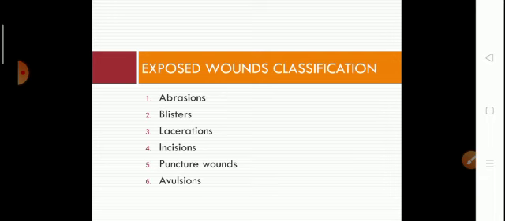Now the last one is avulsion. If an avulsed piece of skin or tissue of significant size is torn completely free of the athlete, it should be saved and transported with the athlete to a medical facility.